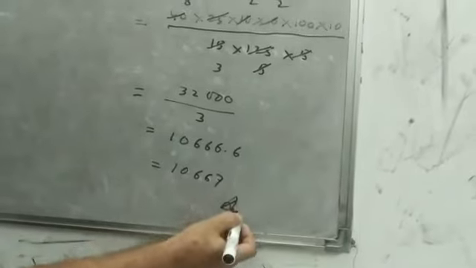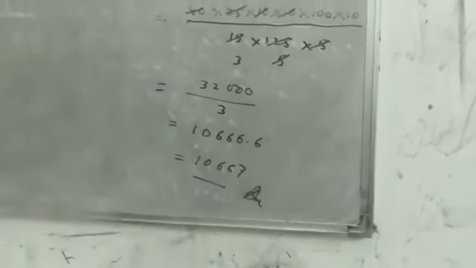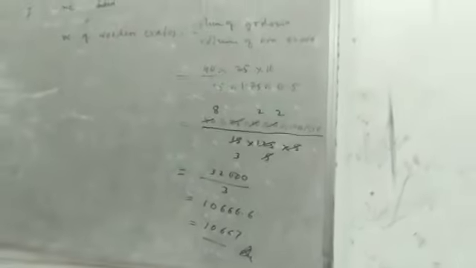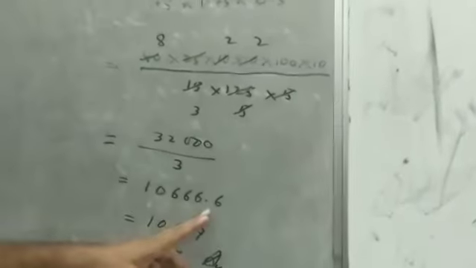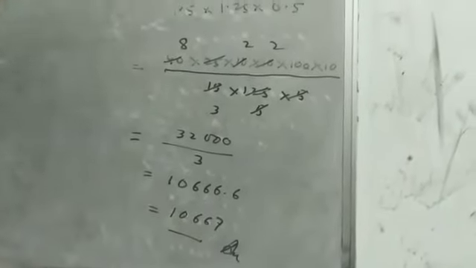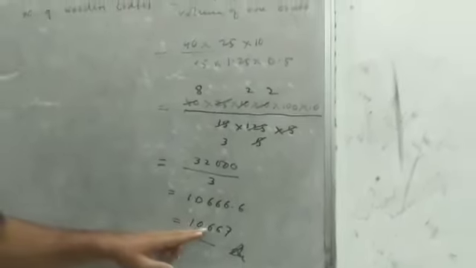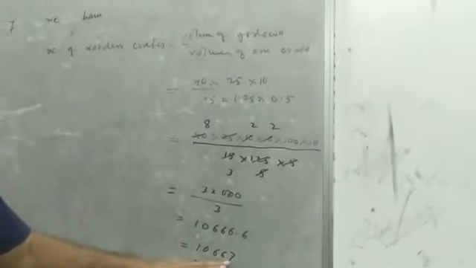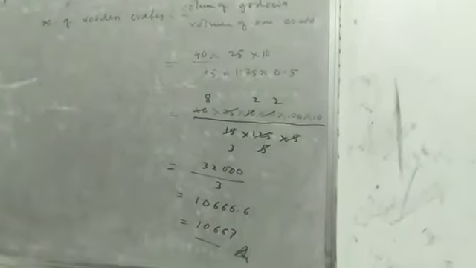Okay, this is the answer. Since it is a number, it cannot be a decimal. So approximately, since the digit after the decimal is 6, this digit can increase by 1. So the number of wooden crates is 10667. Okay, so this is the answer. So this number 7 is finished.